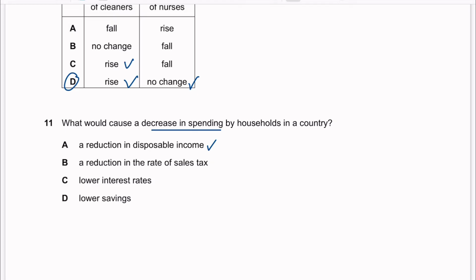B, a reduction in the rate of sales tax. No. When you reduce the sales tax, you will increase the demand and you can increase spending.